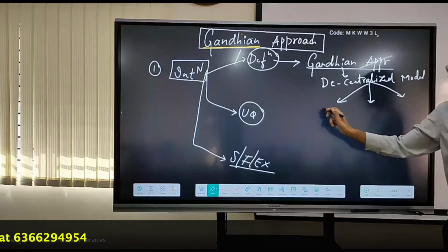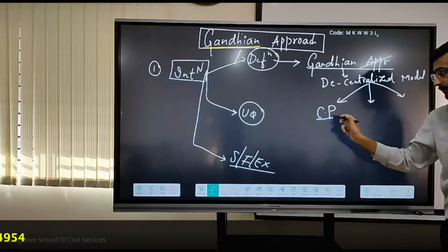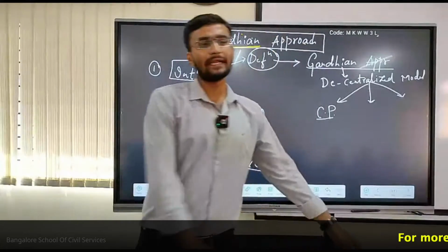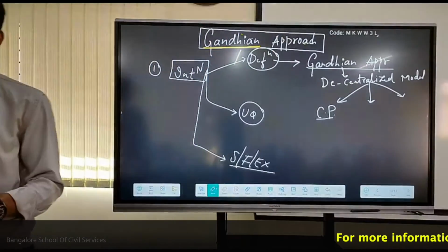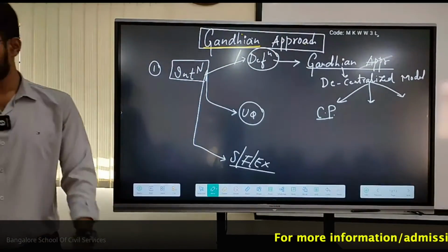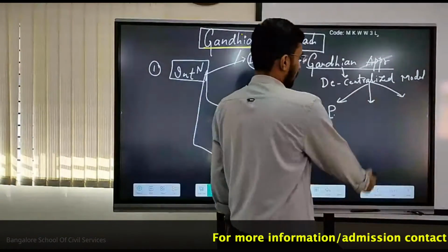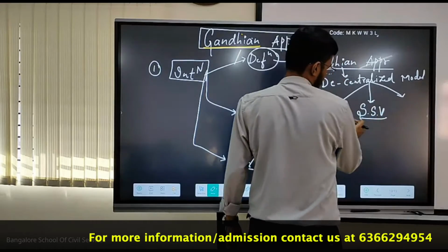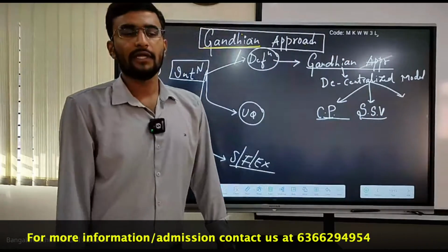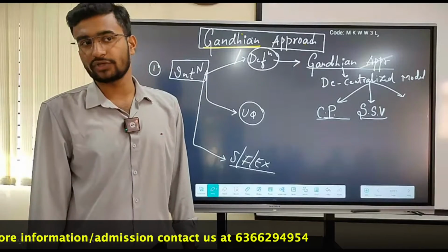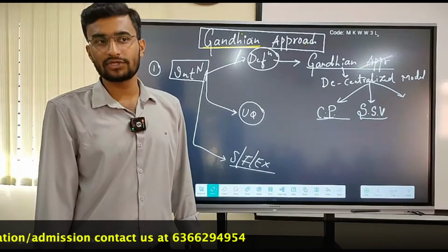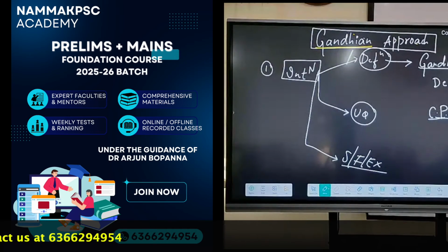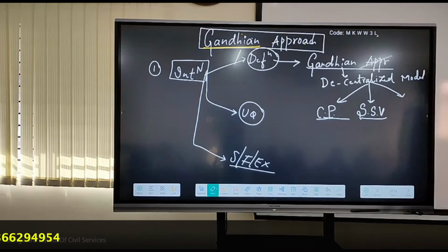One is community participation. The second major important one is self-sufficiency of villages. And the third major important one is harmonious coexistence with nature.